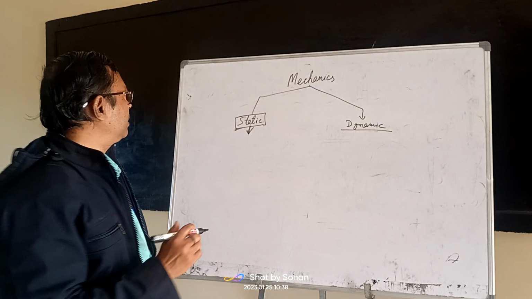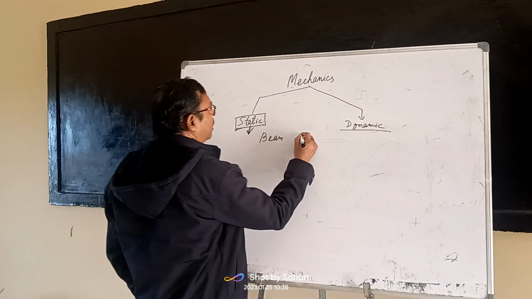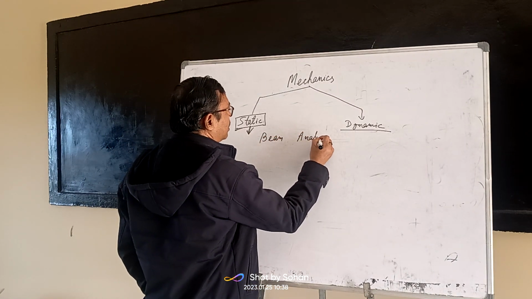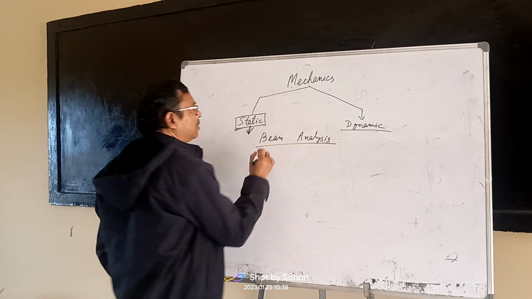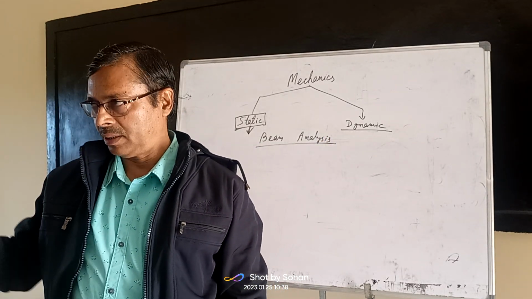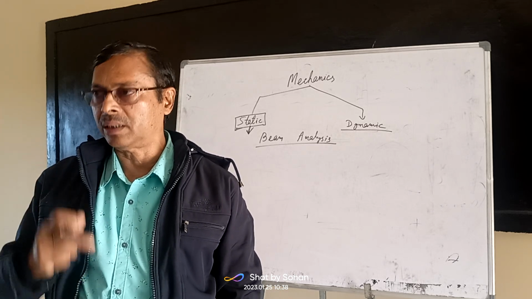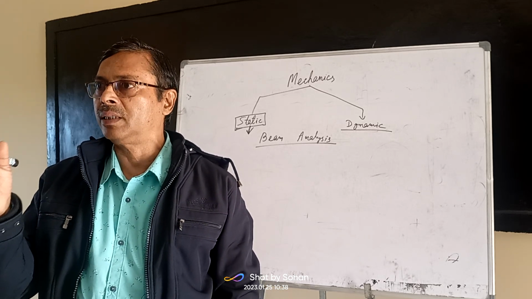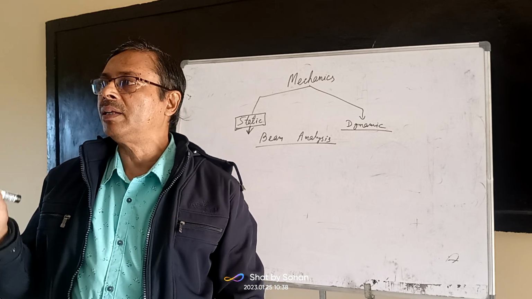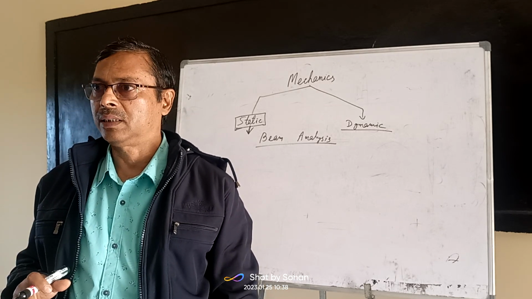First, a simple item, suppose beam analysis. What is analysis? Analysis means you have to find the unknown forces. A beam may rest in a simple supported position, in a cantilever position, or in a fixed position. According to the various positions of the beam, you have to analyze it.